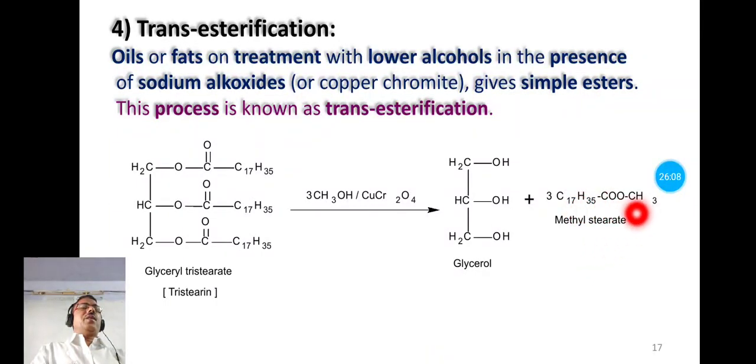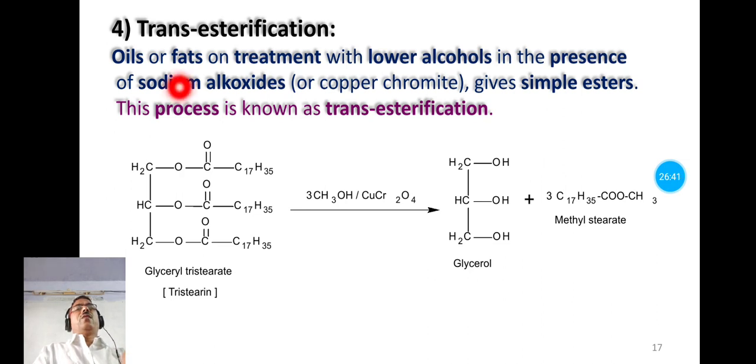So methyl stearate is the simple ester. This glyceryl tristearate is a complex ester. Means there are three ester groups present in a molecule of glyceryl tristearate, and only one ester group in the molecule of methyl stearate. So conversion of a complex ester into a simple ester by treating with a lower alcohol in the presence of copper chromite is known as transesterification.